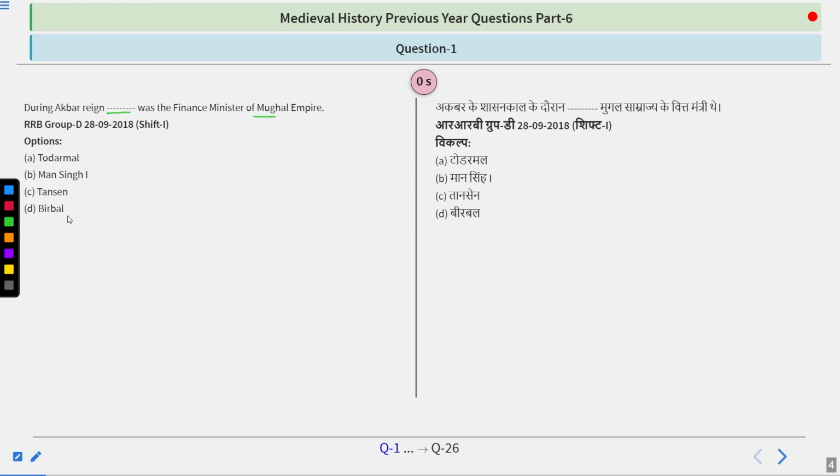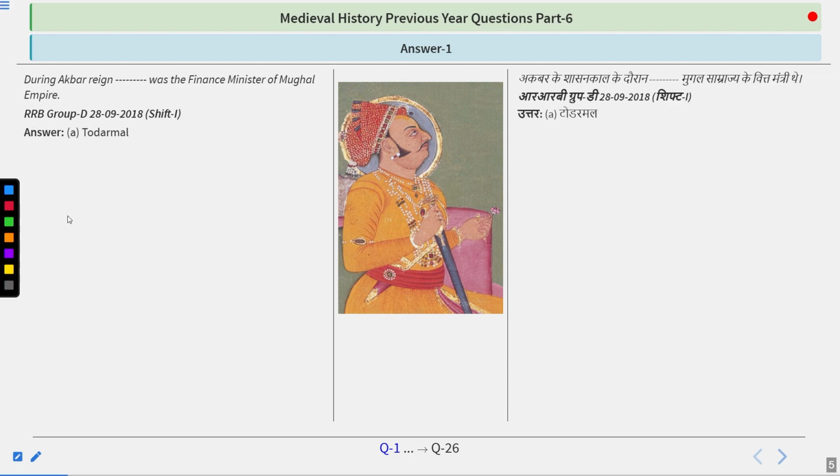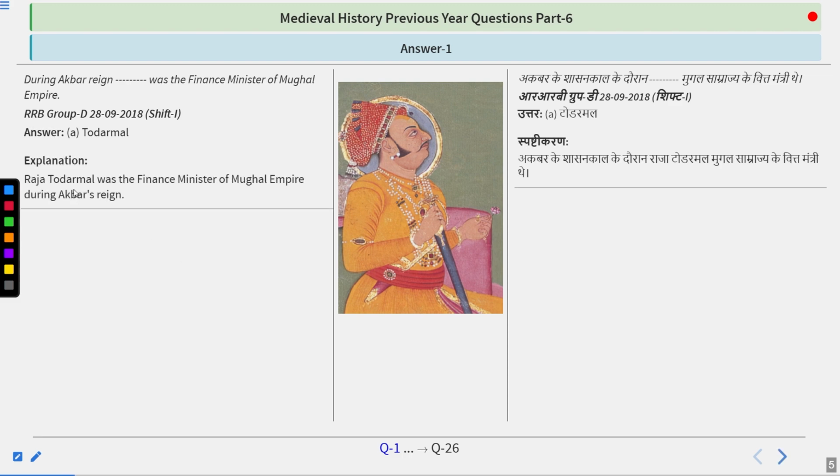And I guess you have figured it out. So the answer is Raja Todermal. Raja Todermal was the finance minister of the Mughal Empire during Akbar's reign, and he was particularly the person whose valuation was very important in the introduction of the scheme introduced by Akbar. That was the Japti system, a system to track and calculate the crop yield in the Mughal Empire on the basis of 10 years of data, from 1570 to 1580.